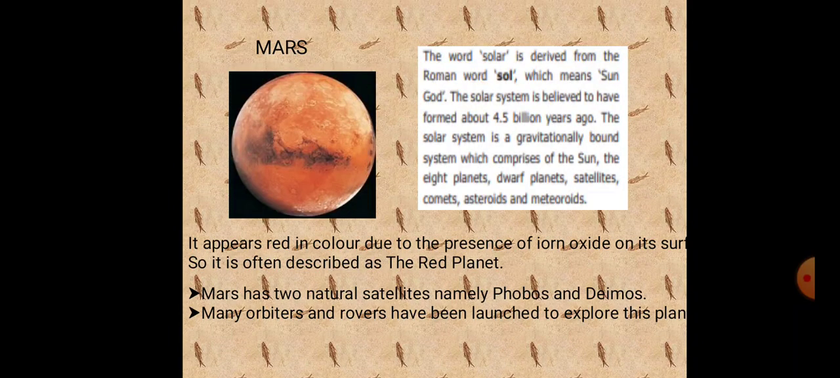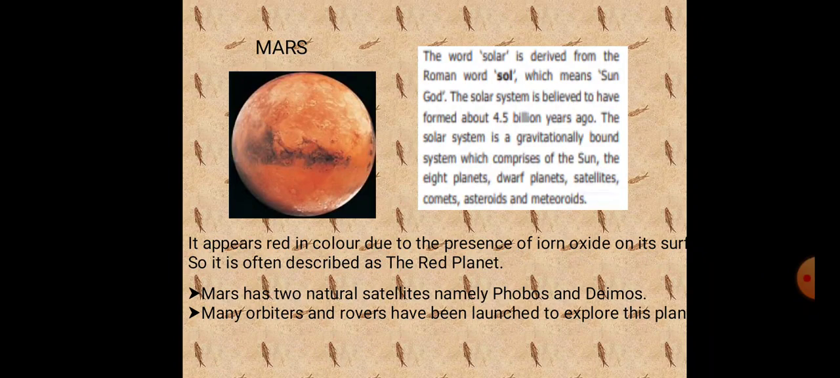Okay, next one, Mars. Mars is also called the red planet. Mars is the fourth planet from the Sun and the second smallest planet in the solar system after Mercury. It appears red in color. Why? Due to the presence of iron oxide on its surface. So, it is often described as the red planet.